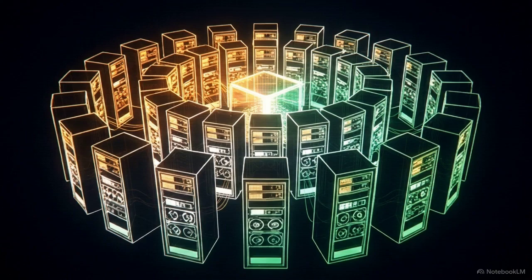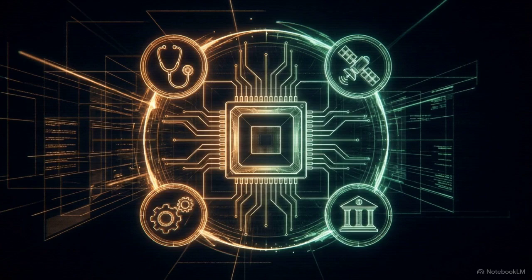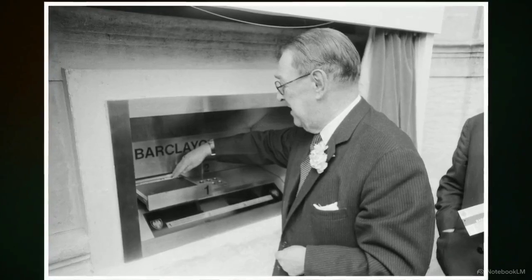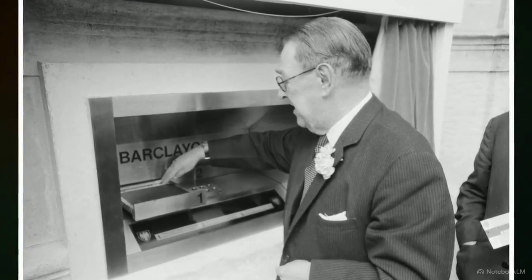They succeeded with the Param. It was a world-class supercomputer that proved India could develop its own high-scale processing hardware. By developing the Param, India secured independent control over the complex simulations required for its national security and scientific research. Today, high-scale computing has integrated into the daily operations of almost every industry. Banking and commerce shifted to digital models, using nodes like the ATM to provide instant access to funds, a concept